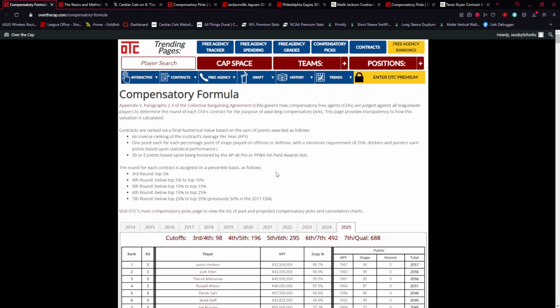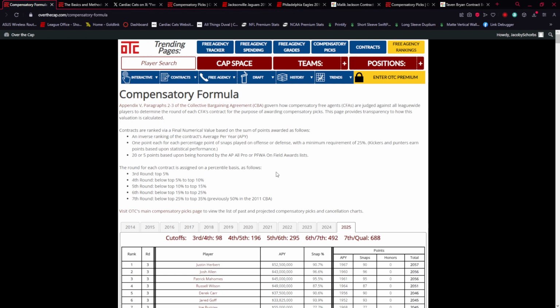Now, the first thing I want to do is explain the definition of a compensatory free agent. So a compensatory free agent is a player with an expiring contract who has the right to leave their team on their own will. Now, this does exclude franchise tag and transition tag. I want to make that clear because every player could be franchise tagged or transition tagged, minus the few that have conditions where they can't, right? So exclude that from the conversation.